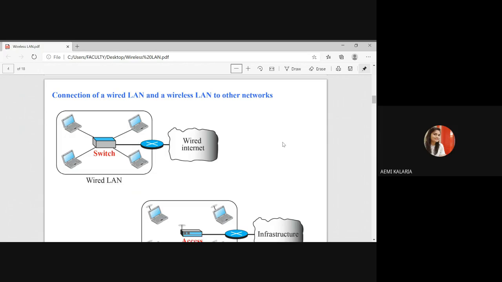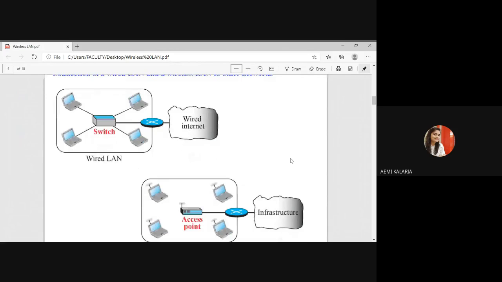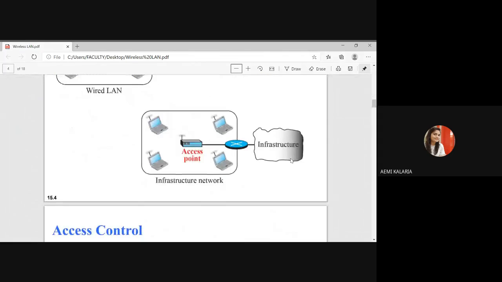And whenever I'm dealing with the extended service set, two types are there. First one is the mobile station, and second one is the stationary station. As the name suggests, a mobile station means the station is moving. Whatever stations are there, they are moving continuously, so we call that a mobile station, and stationary means the stations are permanent.